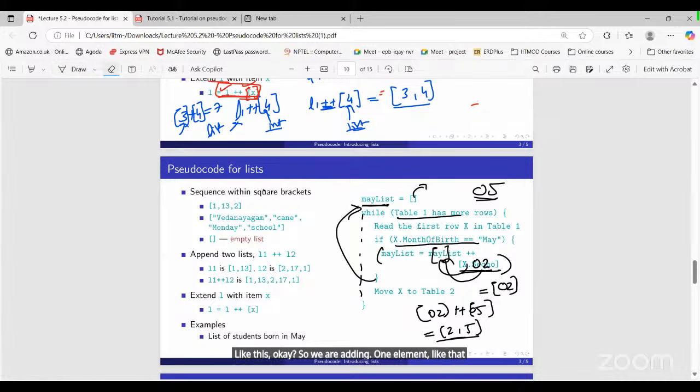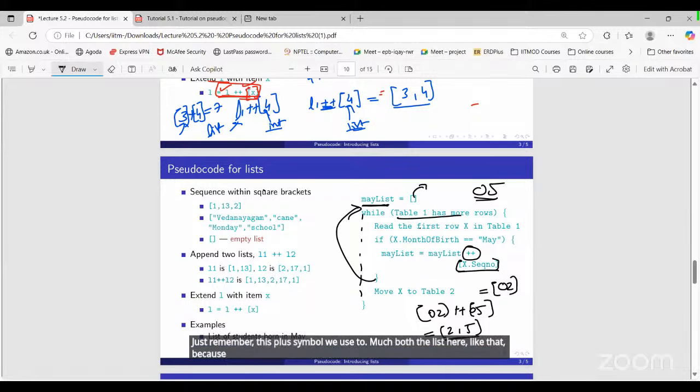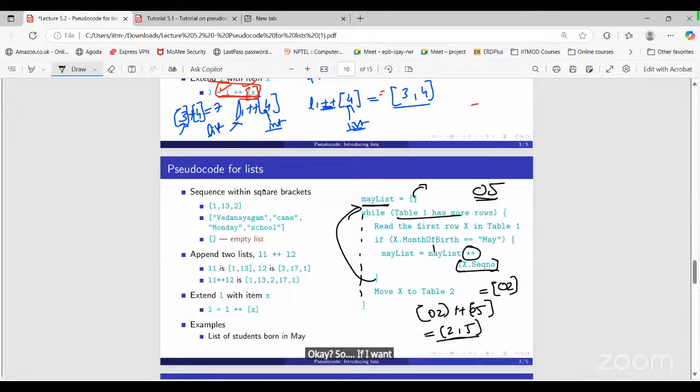Okay, here. So in the case of this computational thinking course, just remember this plus symbol we use to merge both the lists here, because this we are putting in the format of a list only, and this is also a list. So if I want to store a collection of elements, then we use a list. You can see an example of the list here.